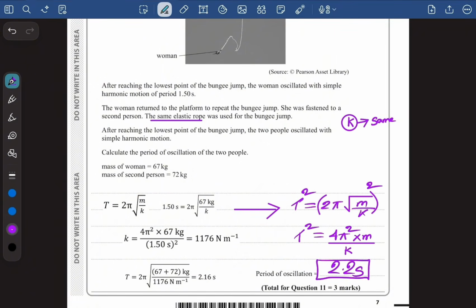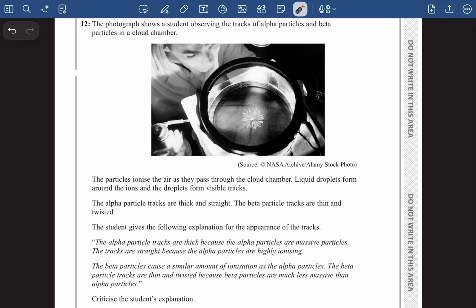That's it. The photograph shows a student observing the track of alpha particles and beta particles in a cloud chamber. The particles ionize the air as they pass through the cloud chamber. Liquid droplets form around the ions, and the droplets form visible tracks. So we know that when particles ionize air, tracks are formed, right? This is basically what they have said right here.